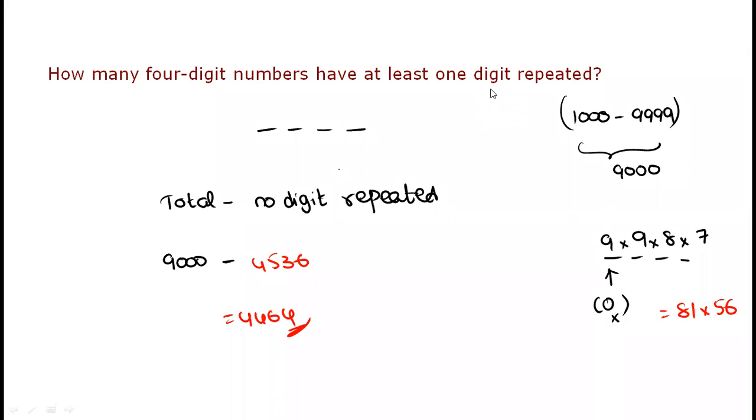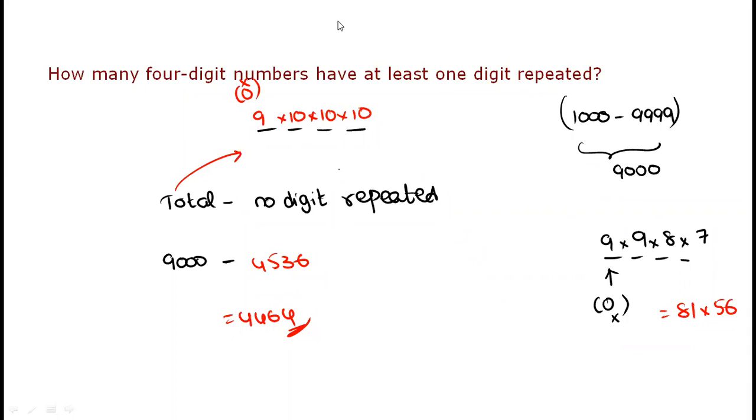Just how you got total 9000, that I'll explain. How it is total 9000 is, we can say the first digit is 9, then 10, then 10, then 10. By default, we can allow repetition. If you want the total, we want repetition.